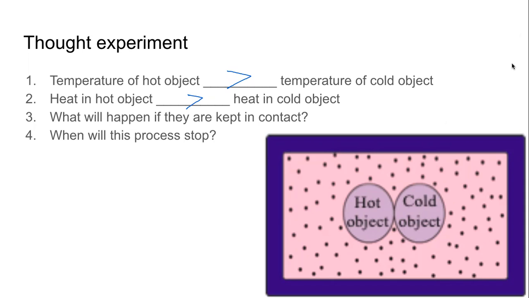So the blue boundary that we have, you can imagine it to be an insulation. Neither can heat come in, nor can heat go out. Just to make the experiment foolproof. Perfect.